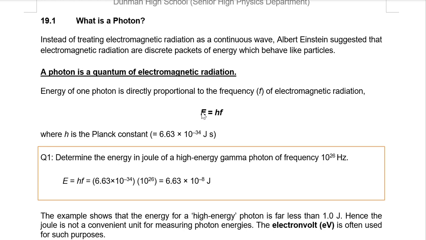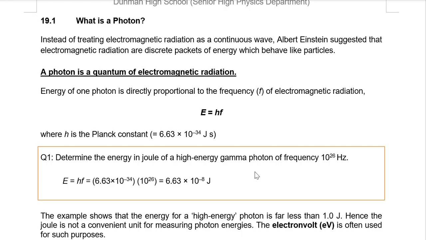We'll do one simple example here to try and understand what's going on. H is a constant called Planck's constant, which has a very long story, also quite interesting in quantum physics. Maybe you can ask your tutor to tell the story in the classroom. But Planck's constant is given as 6.63 times 10 to the power minus 34 joule seconds, which is a very small number.